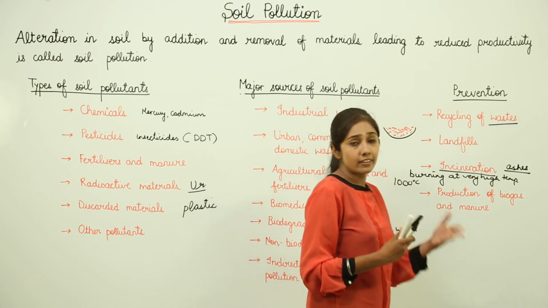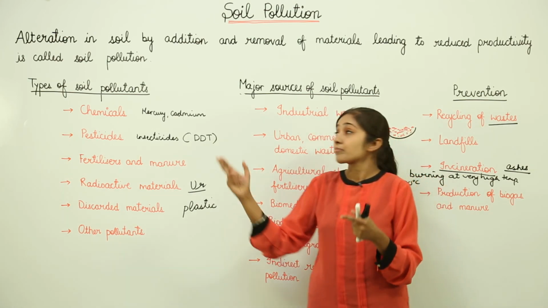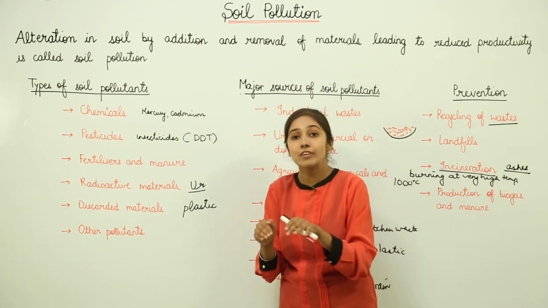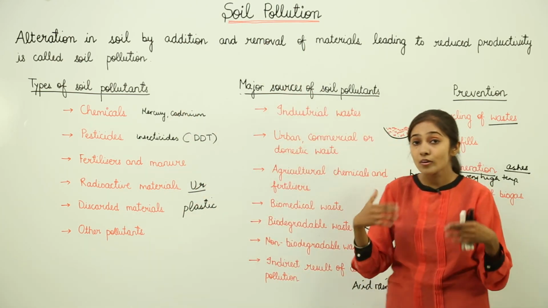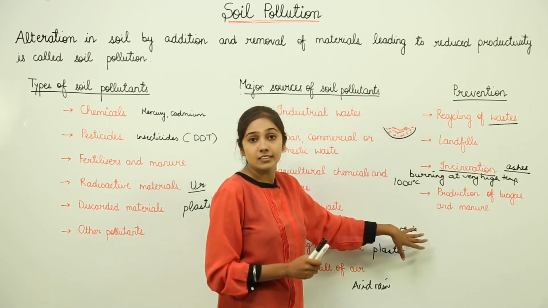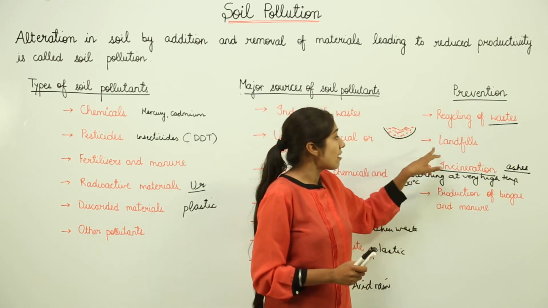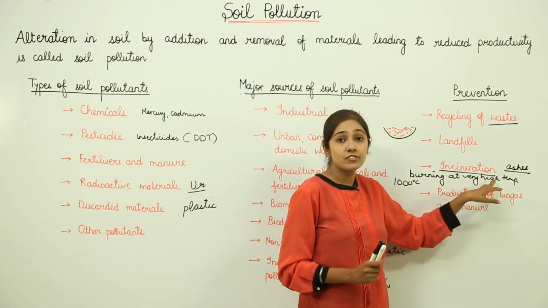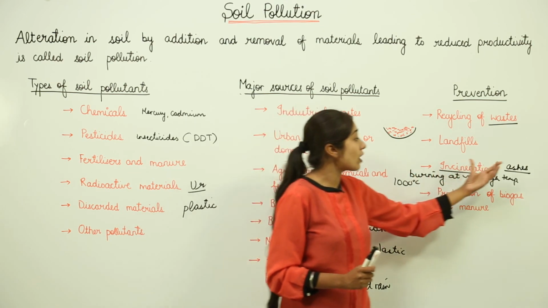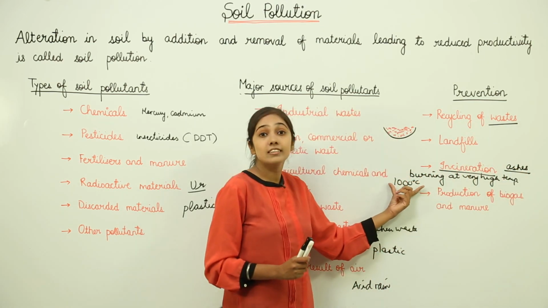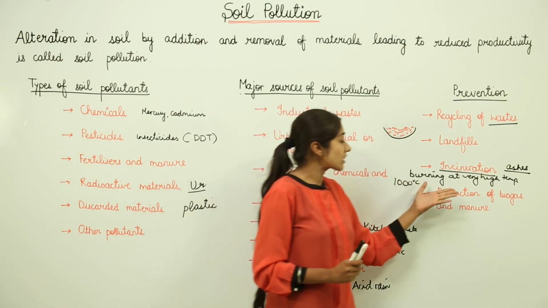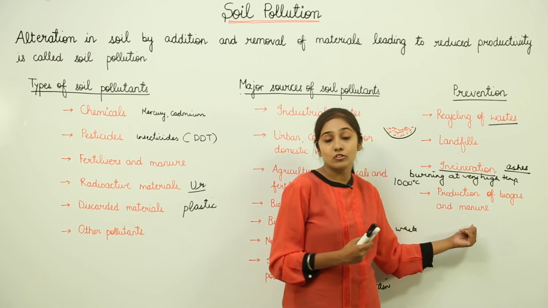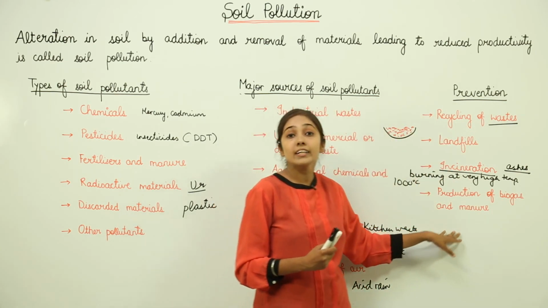Then how can we prevent it? Because I told you that the overall aspect of controlling soil pollution is that we have to reduce such waste. And how can we reduce this waste? By these methods. We can recycle waste, we can have landfills, we can perform incineration, that is burning at very high temperature, which is going to turn that waste into ashes. High temperature means 1000 degrees Celsius, even more than this. Then we can use biodegradable waste for the production of biogas and manure. So this is how we can prevent soil pollution.